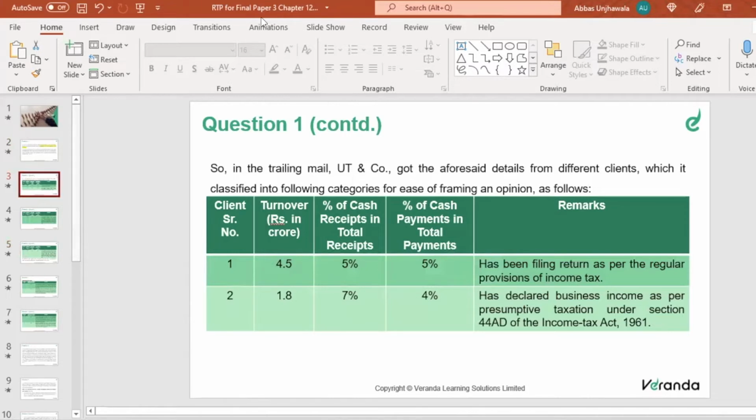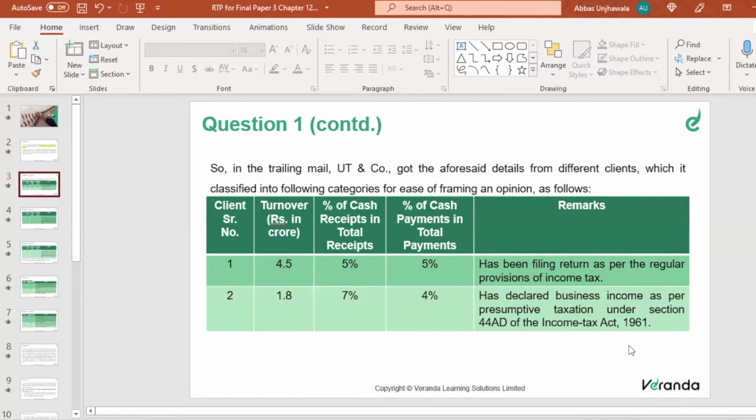Yes, I would like to hear from you. Tax audit will become applicable or not applicable? Tell me, anyone. You can even comment, in your chat box you can write. It is very important for you to know the provisions before attending, so that's why I'm asking. This is a very simple question. It's not a very complicated one.